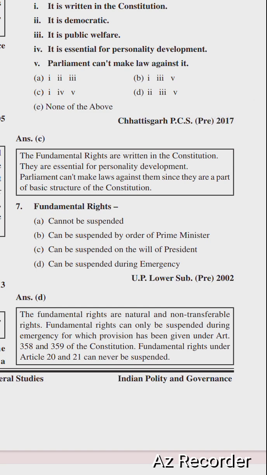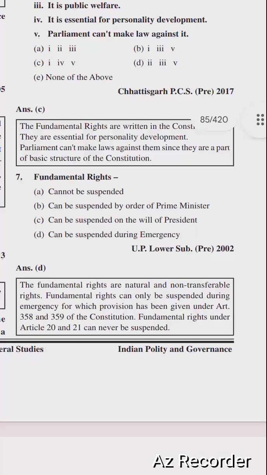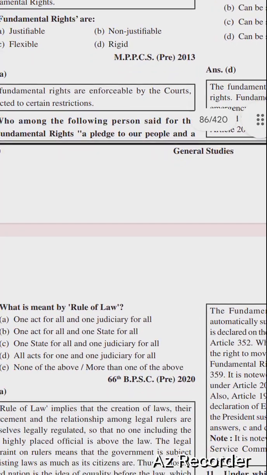Fundamental rights, options are cannot be suspended, can be suspended by order of Prime Minister, can be suspended on the will of President, can be suspended during emergency. Right option is option number D, can be suspended during emergency. Fundamental rights can be suspended during emergency. Okay, the fundamental rights are natural and non-transferable rights. Fundamental rights can only be suspended during emergency, for which provision has been given under Article 358 and 359 of the Constitution. Fundamental rights under Article 20 and 21 can never be suspended.